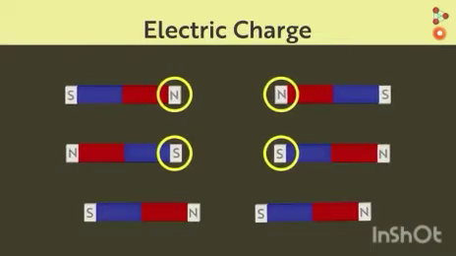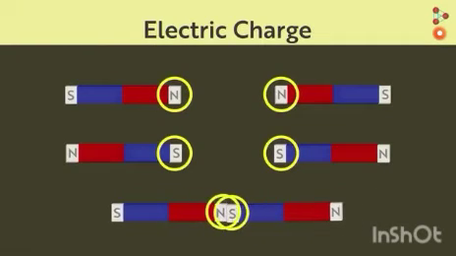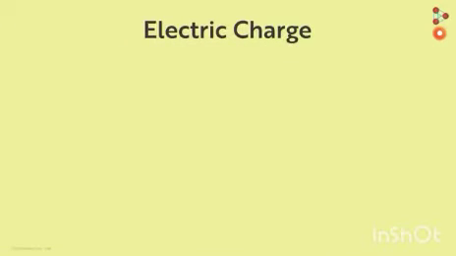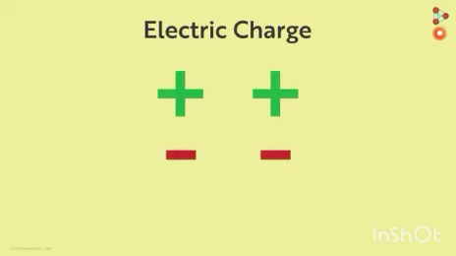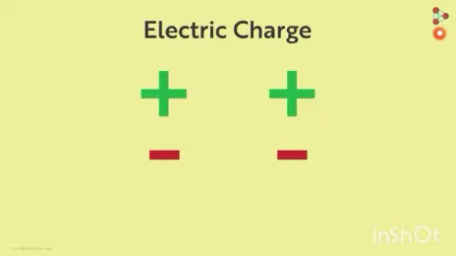So, as in a magnet, we have two poles, south and north pole, and you all know that like poles, that is north and north or south and south, will repel each other, whereas the opposite poles, that is north and south, will attract each other. So, this was the phenomenon in magnets. Similarly, it is present in the electric charge as well. So, the like charges will repel each other, whereas the positive and the negative charge will attract, and they will help the circuit to work.